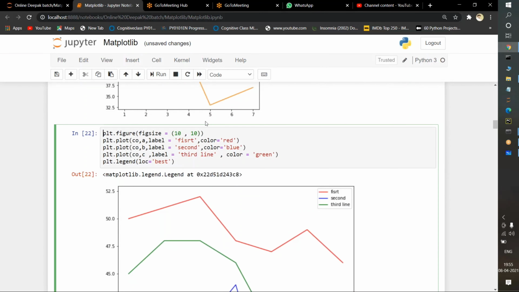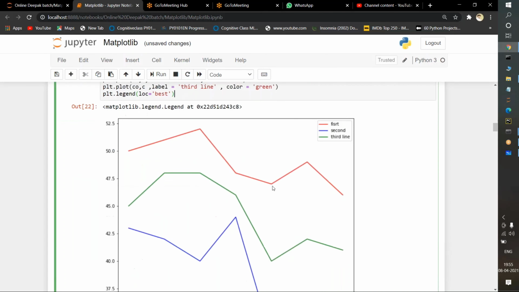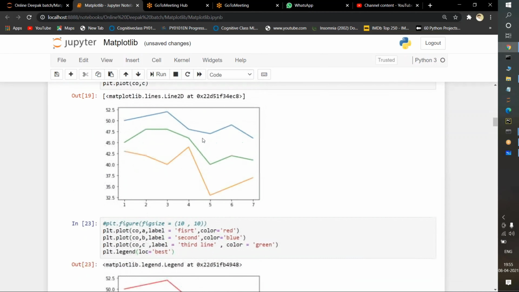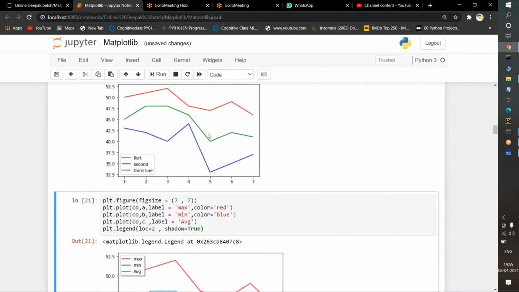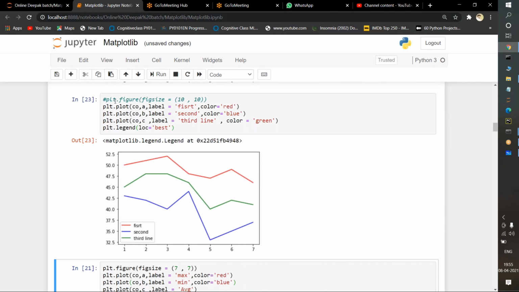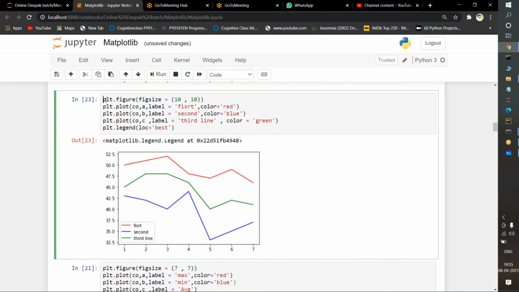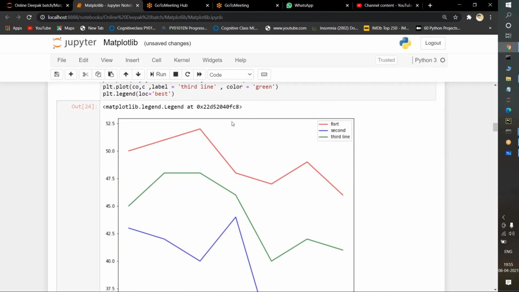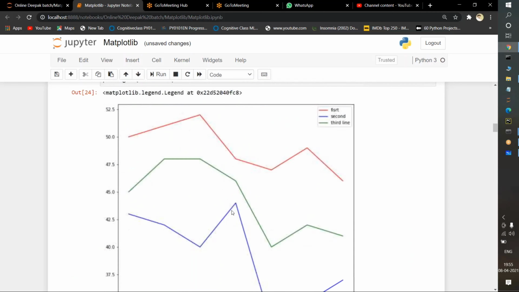If I put a comment here and execute this line again, the shape of the image is reduced. If I remove this comment and execute it, the shape of the image has been increased. The height is 10 and the width is 10.